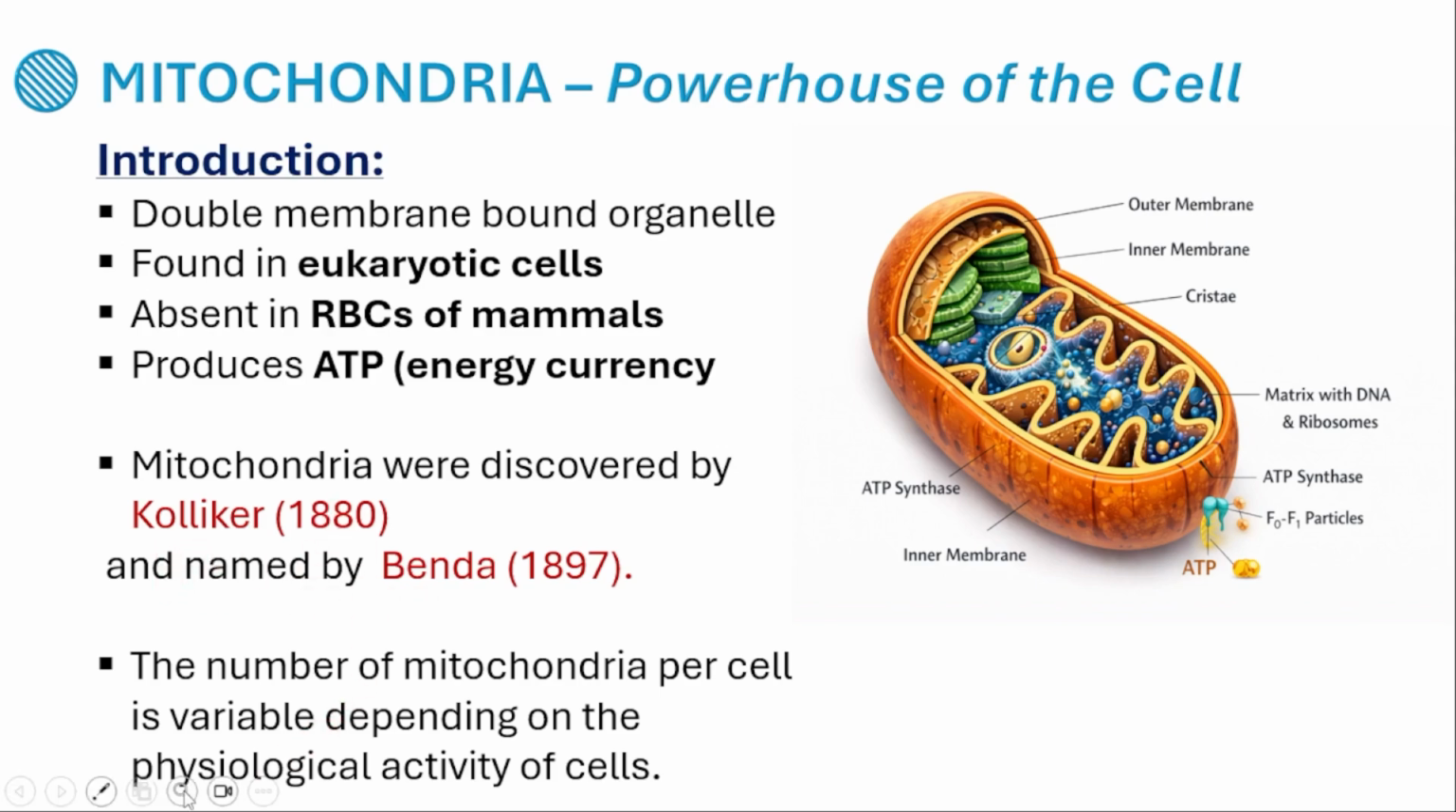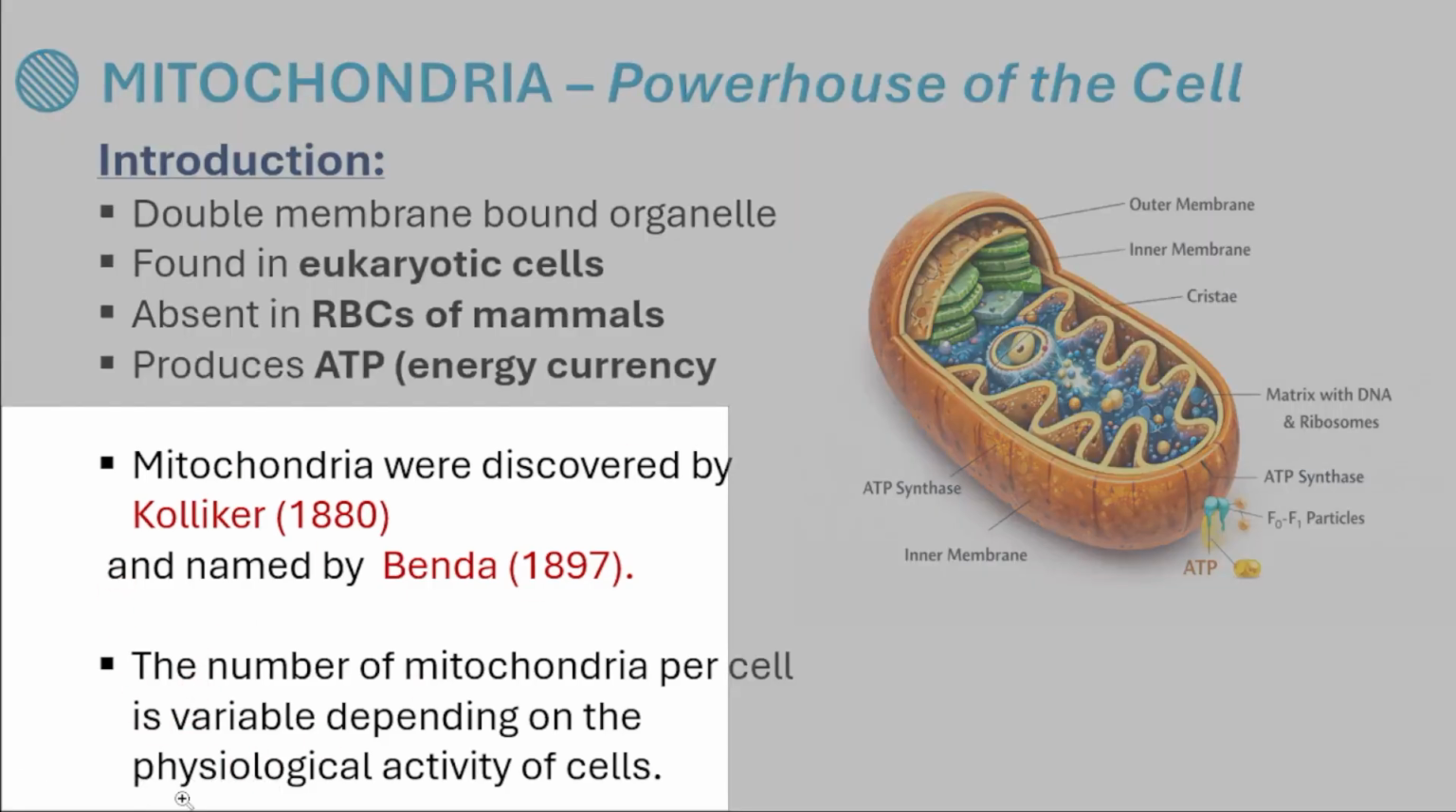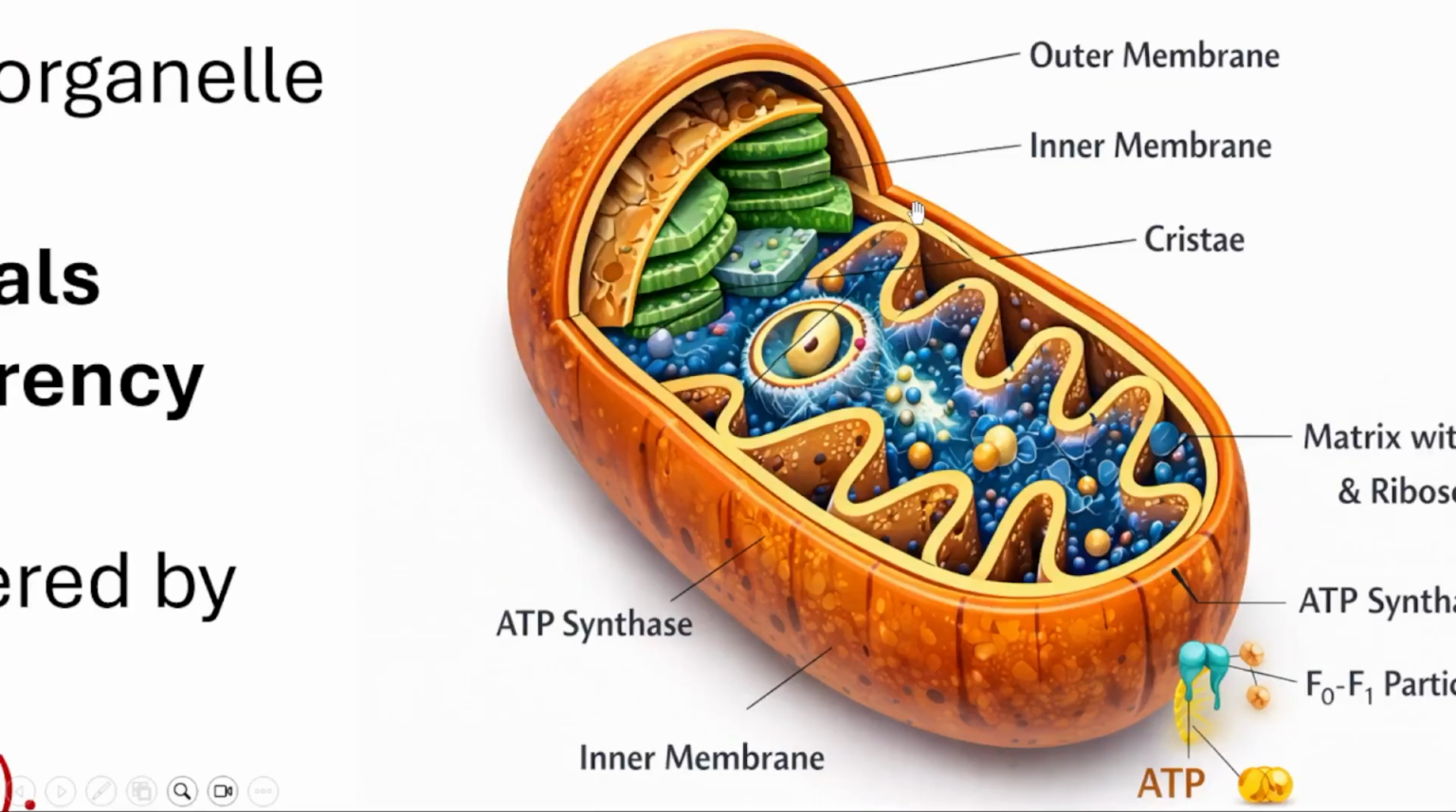Let me show you the detailed structure. Here you can see this is the outer membrane, and this one is the inner one. The inner membrane is not smooth, it is folded inwards like this, and this folding is said to be cristae. This is the outer membrane and the inner membrane is folded inwards. This inward infolding is said to be cristae. And there is a fluid-like structure which is said to be the matrix.